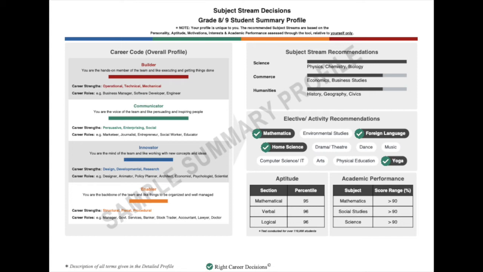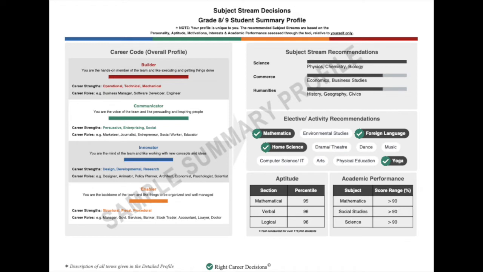We will first explain the summary profile and then take you through the detailed profile. On the left-hand side of the one-page summary profile is the career code. It is a combination of four profiles: builder, communicator, innovator, and enabler. The longest bar shows your dominant profile, and the shortest bar shows your recessive profile. This code is like a digital fingerprint.